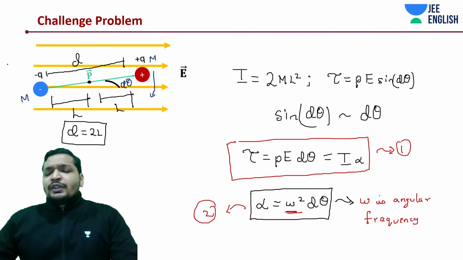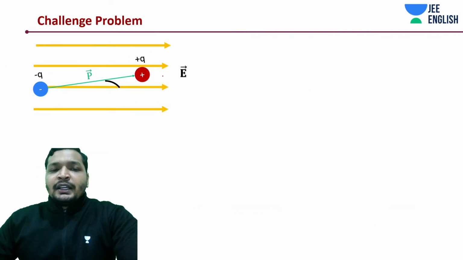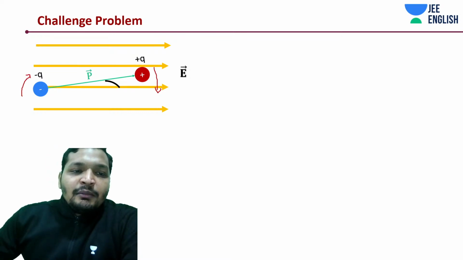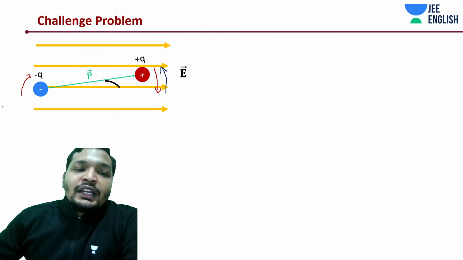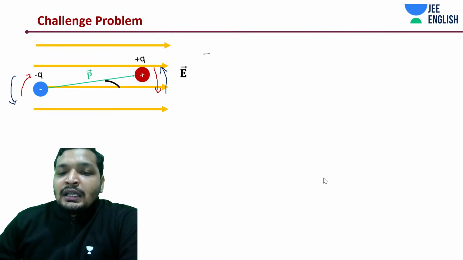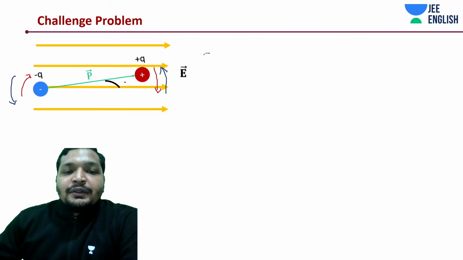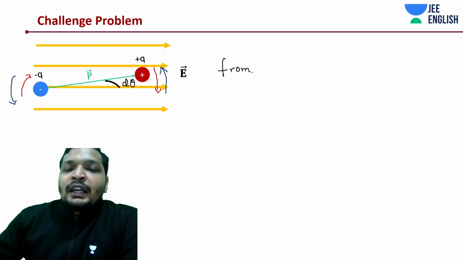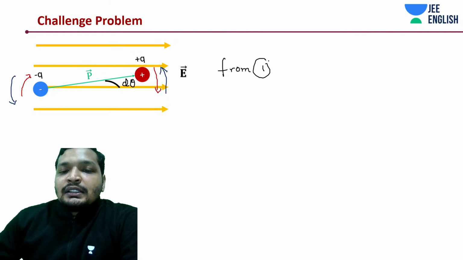Okay, let's do the math. There is a little bit of math pending. There would be a counteraction, because it is no longer at rest, you have disturbed it, and there would be a rotational inertia associated with this system after a small d theta rotation. So from both of those, 1 and 2, we can write down something like this.